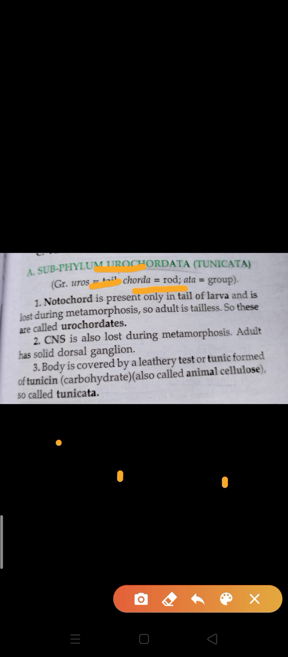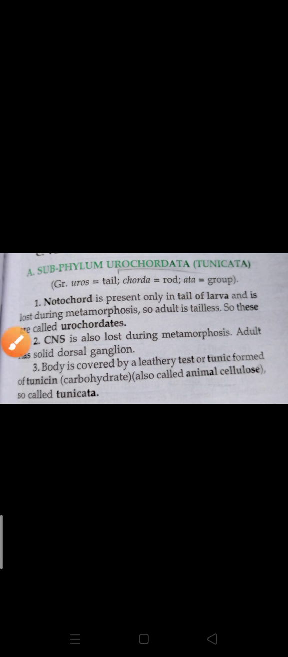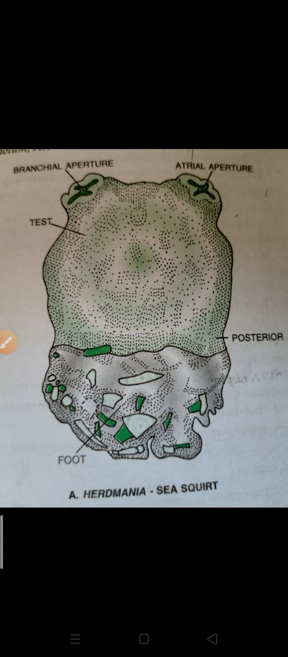Clear? The second thing is about the central nervous system. They lose it during metamorphosis, meaning that when the larval stage metamorphoses to the adult stage, they lose their central nervous system and it changes into a ganglion. Clear? The third point: the body is covered by a leathery test or tunic. I am going to show you one structure related to them.